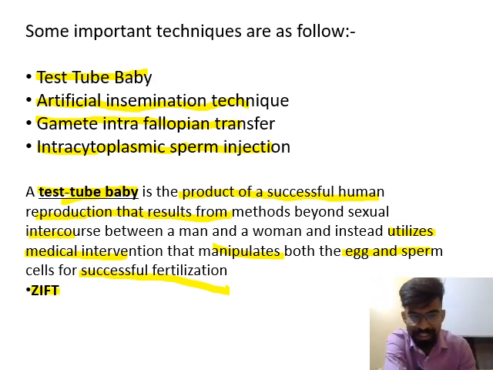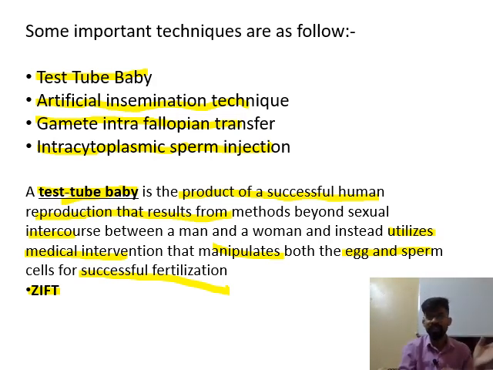And the method is known as ZIFT. Z stands for zygote, I stands for intra, F stands for fallopian, T stands for tube transfer. So when the zygote is formed in test tube condition, then this zygote is transferred into the fallopian tube area, and after that the zygote will move slowly, and it will attach at the uterus area.